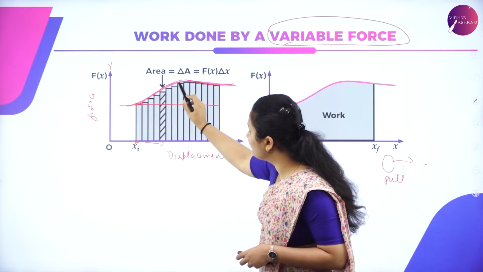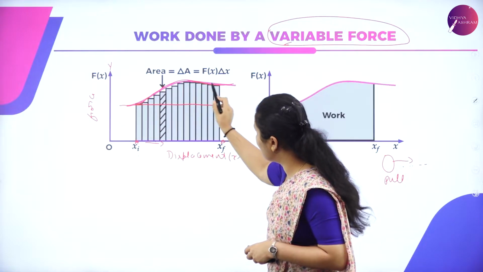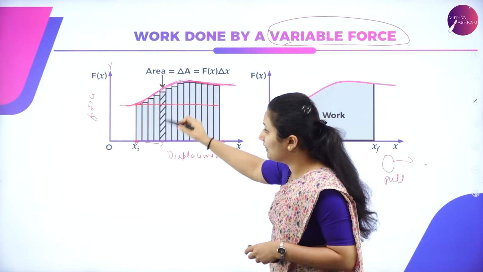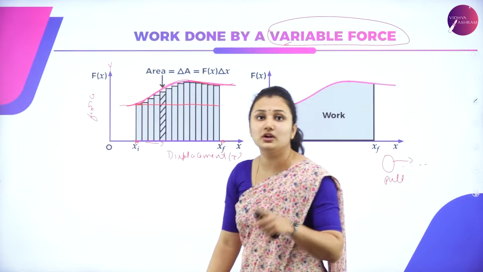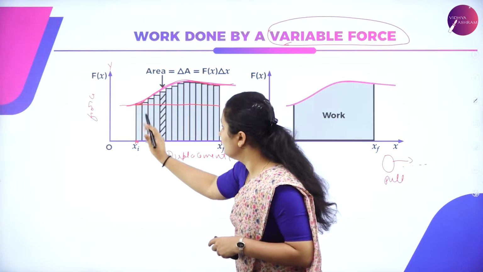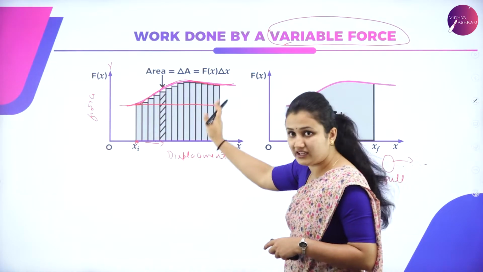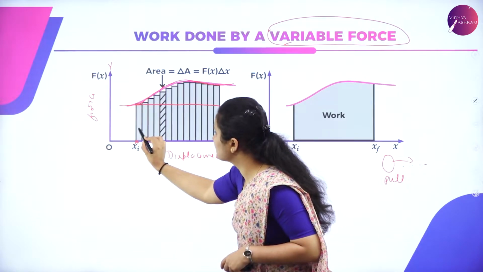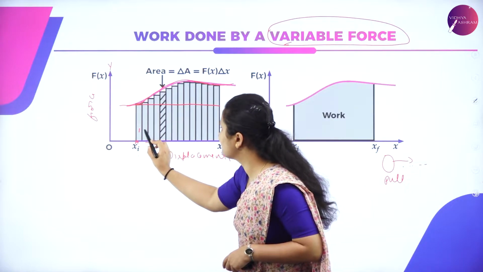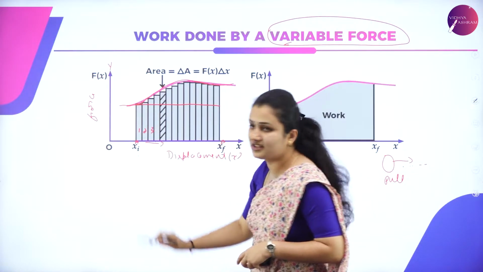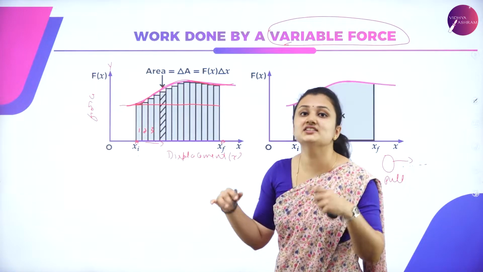So the area under the variable force, the area under the line represented by the pink color, is divided into many rectangular strips. Each rectangular strip is equal to one displacement. So the displacement from initial to final is divided into many rectangular strips, where this is the first displacement of the object on application of variable force. This is the second displacement. This is the third displacement of the object.